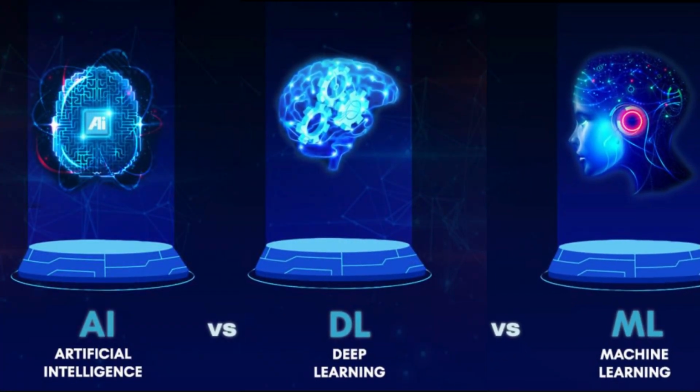Conclusion: AI, ML, and DL are transforming industries, and choosing the right one depends on your interest and career goals. Whether you aim to be an AI engineer, ML specialist, or DL expert, the opportunities are endless. Start learning today and step into the future of technology.